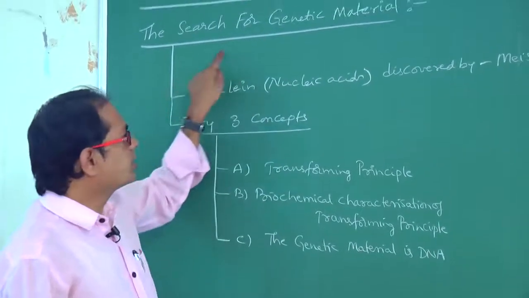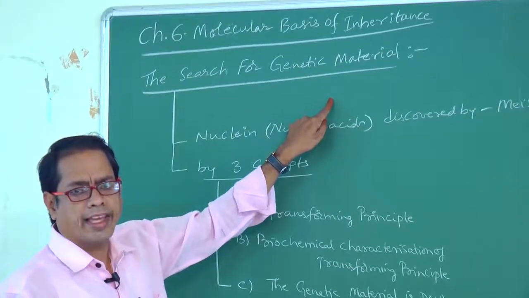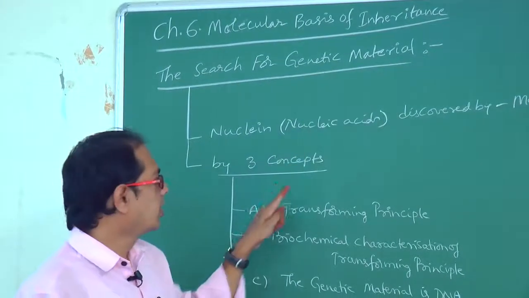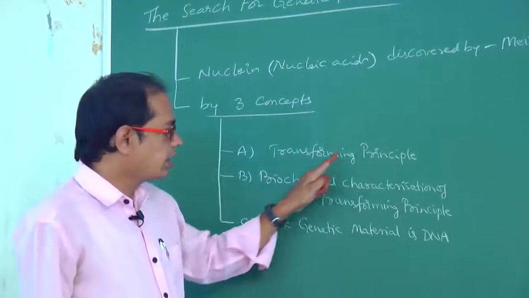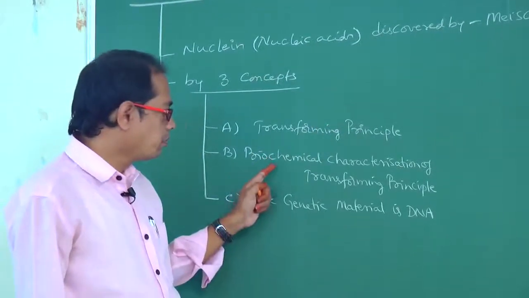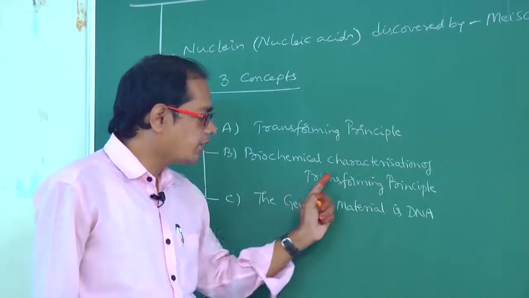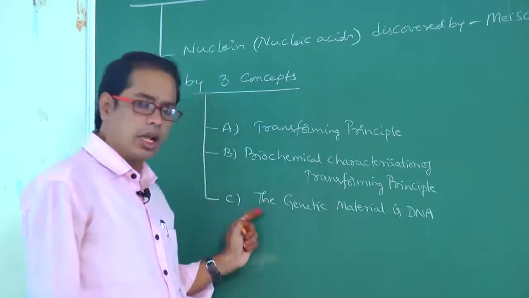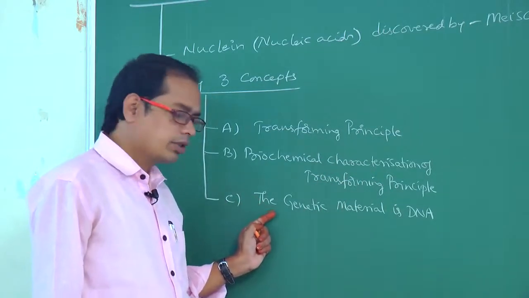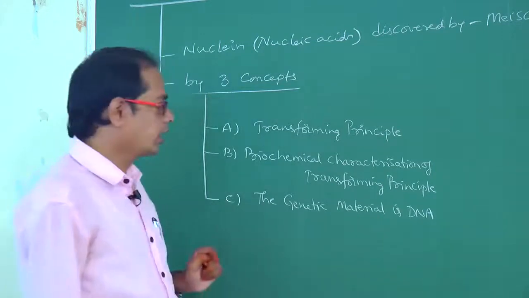So, this search for genetic material can be explained in how many concepts? Three concepts. Transforming principle, biochemical characterization of transforming principle, and the third concept is the genetic material is DNA.